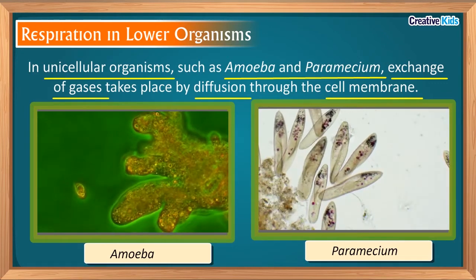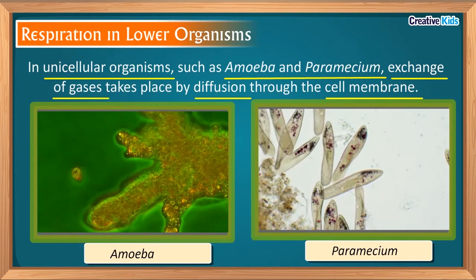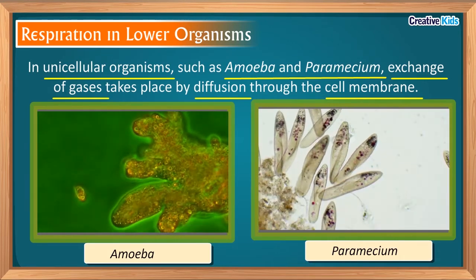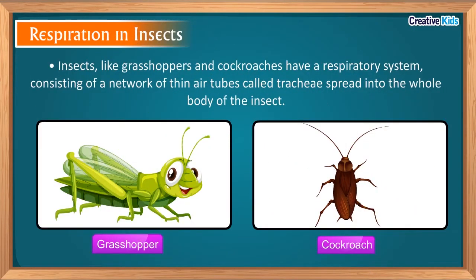I repeat, in unicellular organisms such as amoeba and paramecium, the exchange of gases takes place by diffusion through the cell membrane. Now, insects. How do insects breathe?